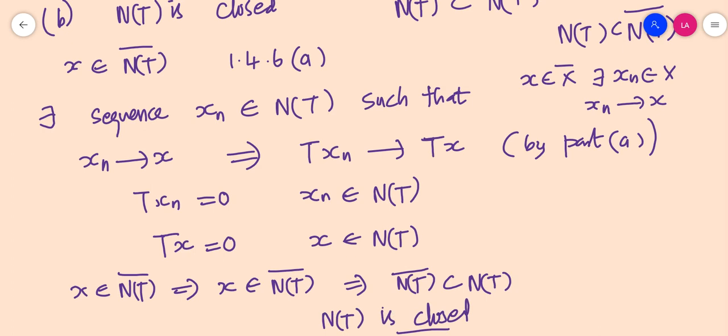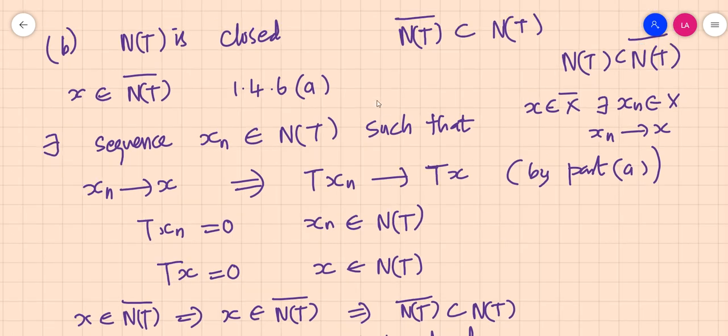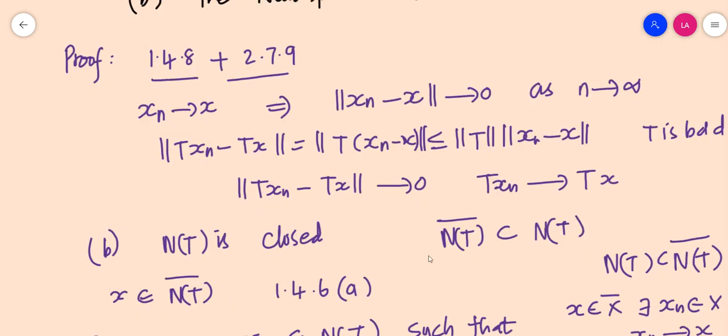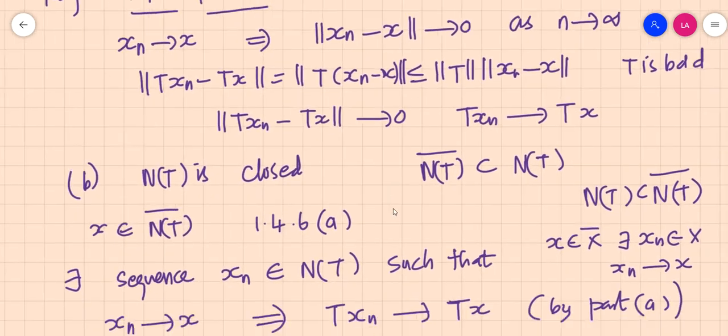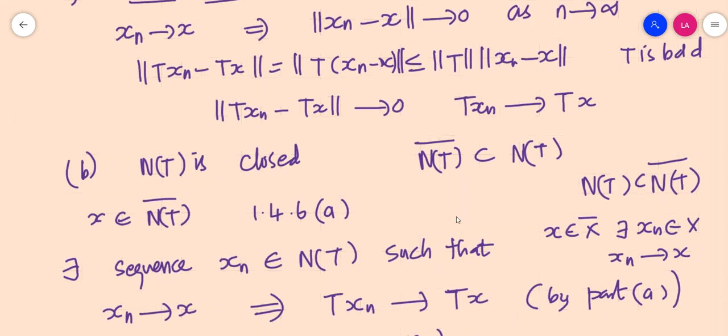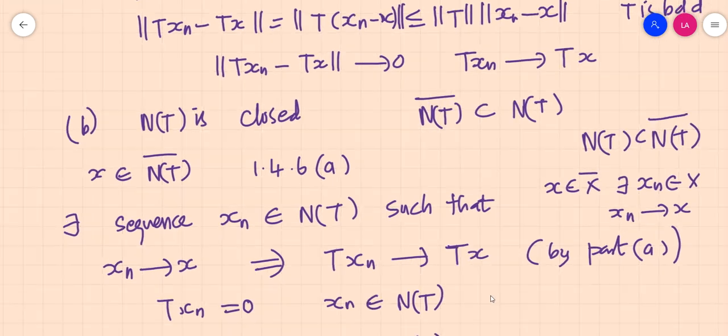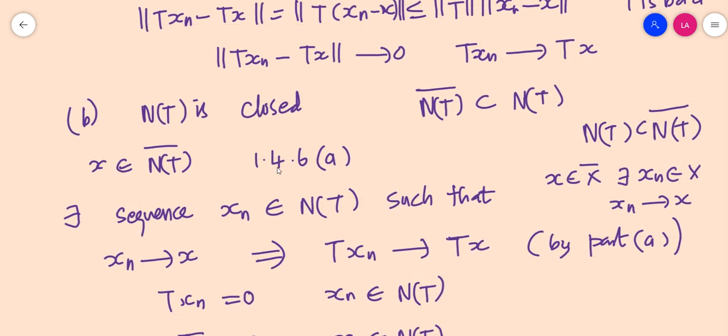So this is how we prove this theorem. Okay, so this is also a consequence of the previous theorem. So to sum up the second part, we have to prove that N of T is actually closed. So it is enough to prove that N of T closure is a subset of N of T. So we take an arbitrary element of N of T closure. Using the theorem, every element in the closure corresponds to a sequence which converges to that element.